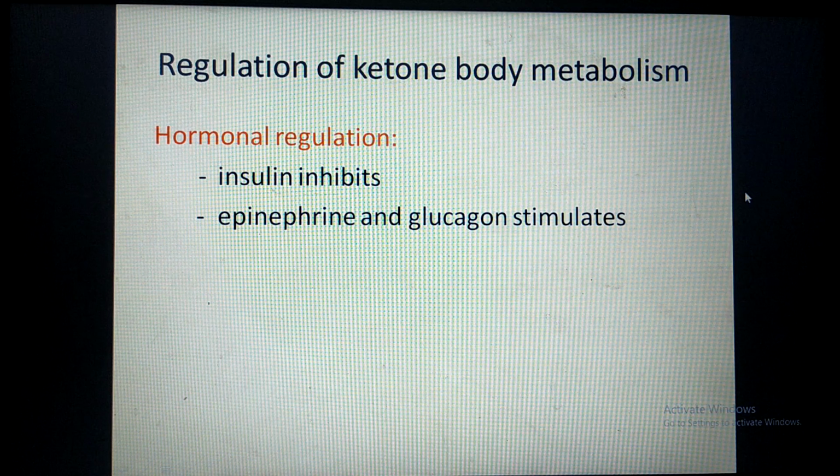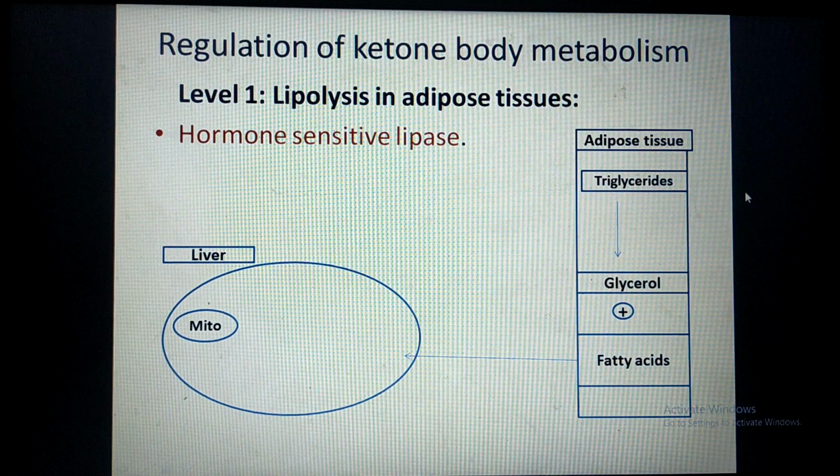After completing the synthesis and breakdown of ketone bodies, we will see the regulation of ketone body metabolism. First, hormonal regulation, which is the only regulation for ketone body metabolism. Glucagon and epinephrine stimulate the synthesis as well as lysis of ketone bodies, whereas insulin inhibits the ketogenesis and ketolysis process. These hormones regulate ketone body metabolism at 3 different levels.